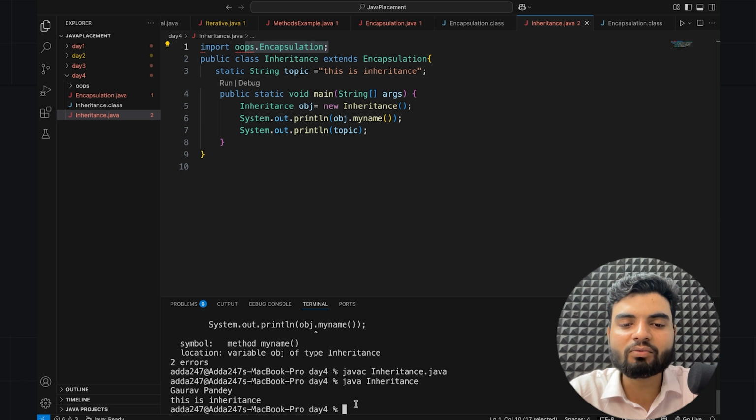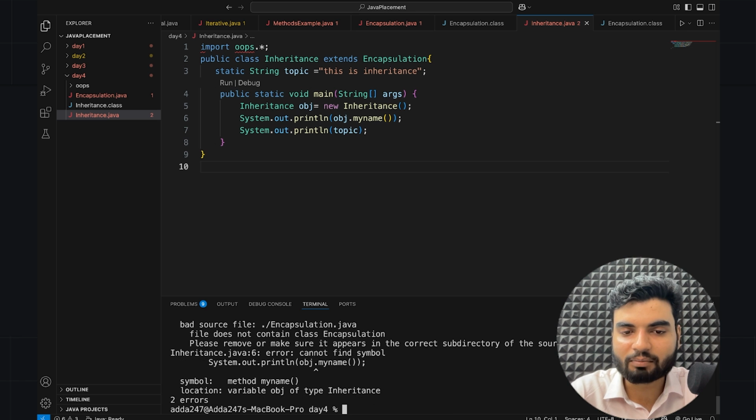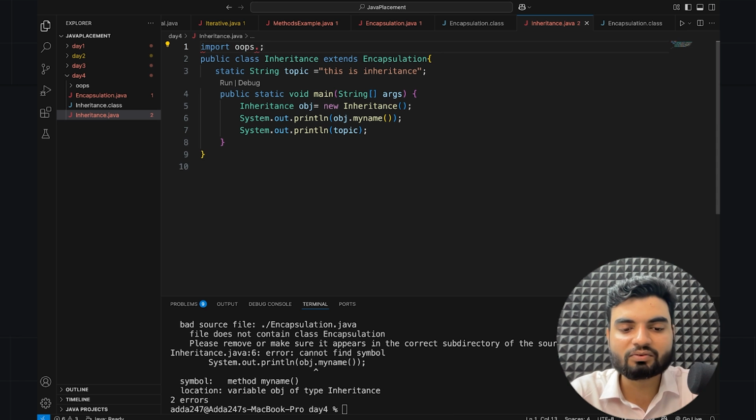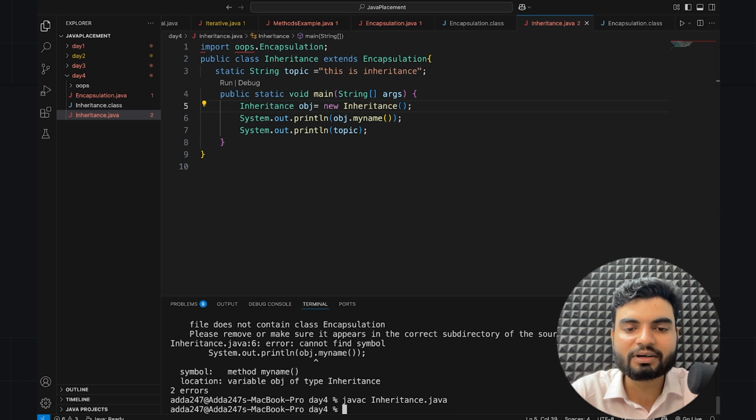I guess I hadn't compiled it last time. When I was doing all, it should work. Okay, that should work also. Sometimes the correct concept gets confusion. So I compiled it again. Okay. Especially I have to put the class name here, then this is working. All is not working somehow. But that's fine here. Because of the importing thing, it was not working, but now this is working fine.